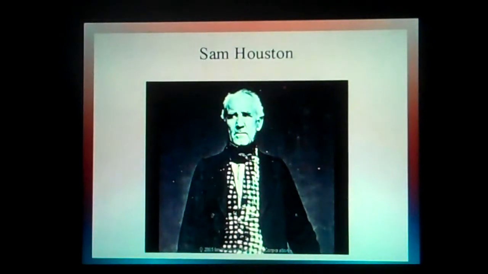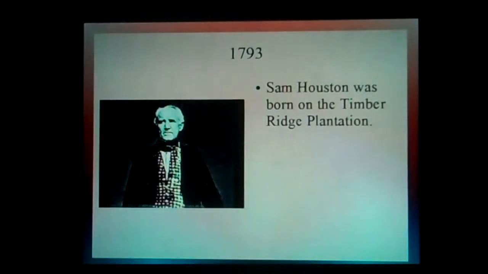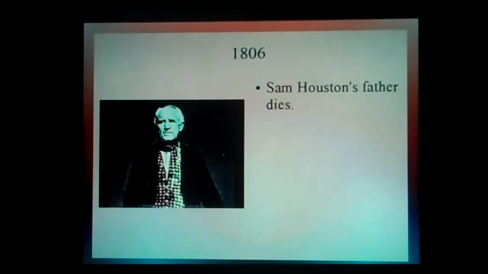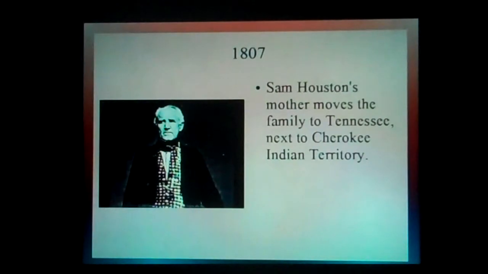Sam Houston. 1793. Sam Houston was born on the Timber Ridge Plantation. 1806. Sam Houston's father dies. 1807.